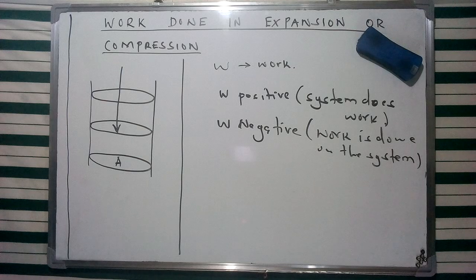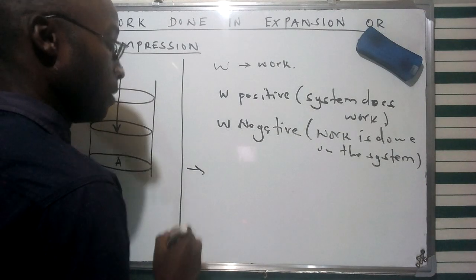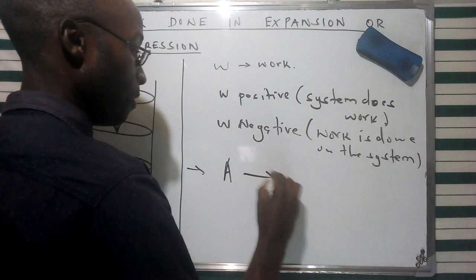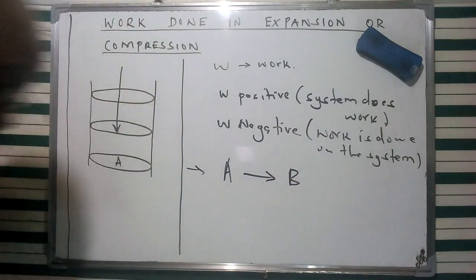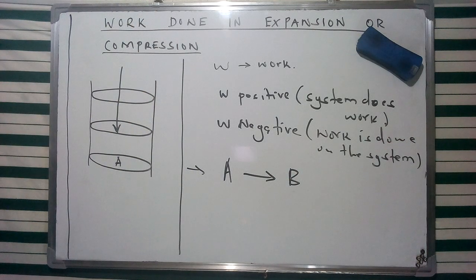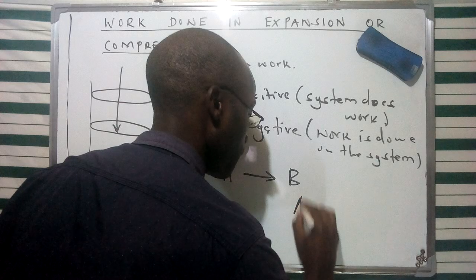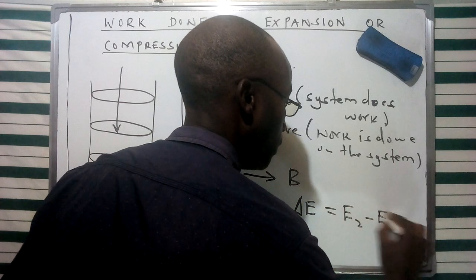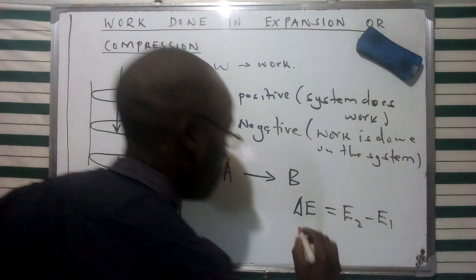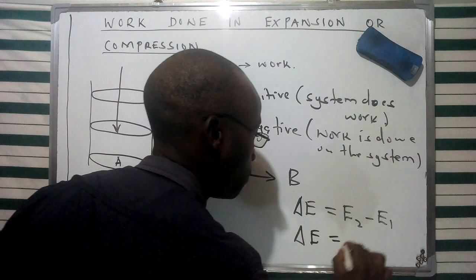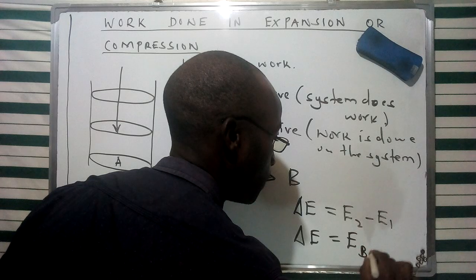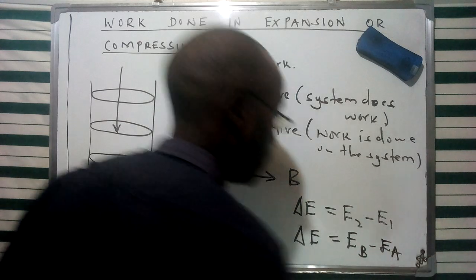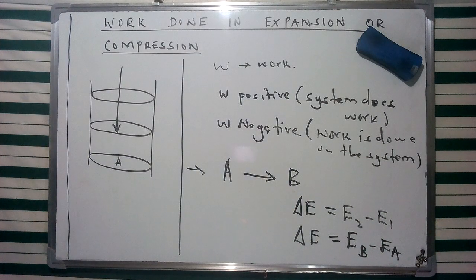Now, I had mentioned a reference for a chemical reaction, which is changing from a state A to B. And we had said that when a system changes from a state, for instance A to B, its internal energy, which we had referred to as E, is going to change by delta E, which we had given as E2 minus E1 for a general case. For a change from A to B, it is going to be the energy of the products minus the energy of the reactants.